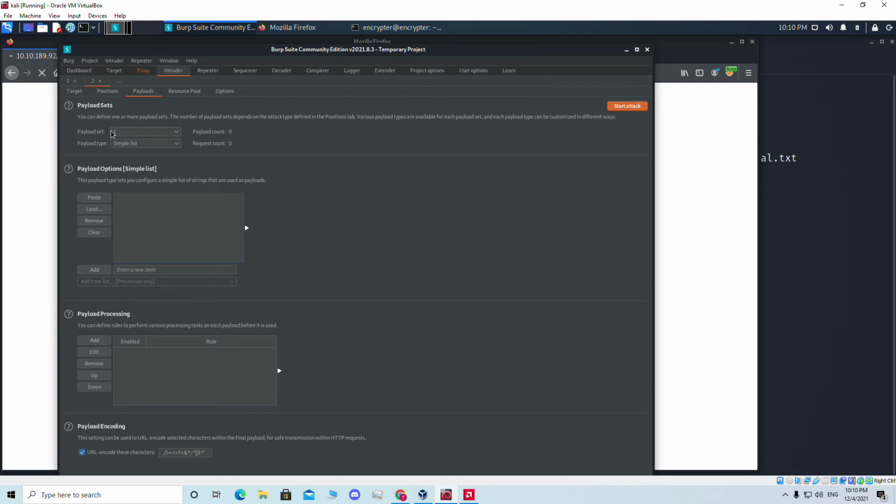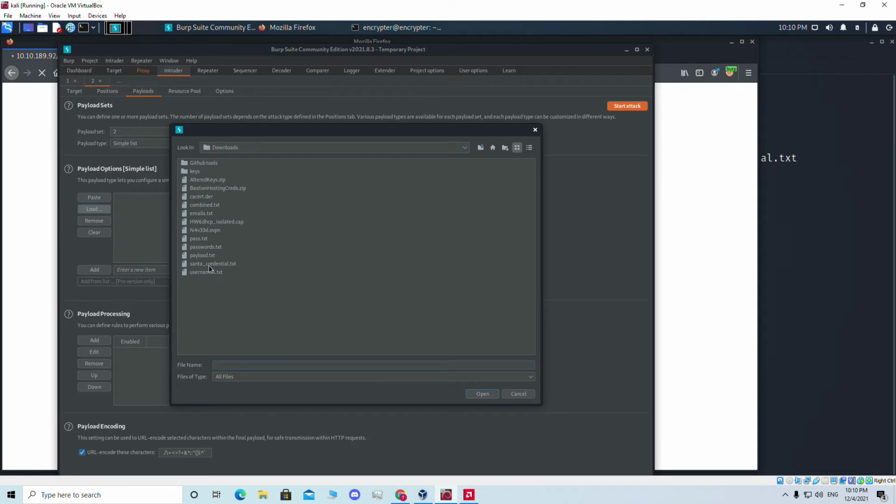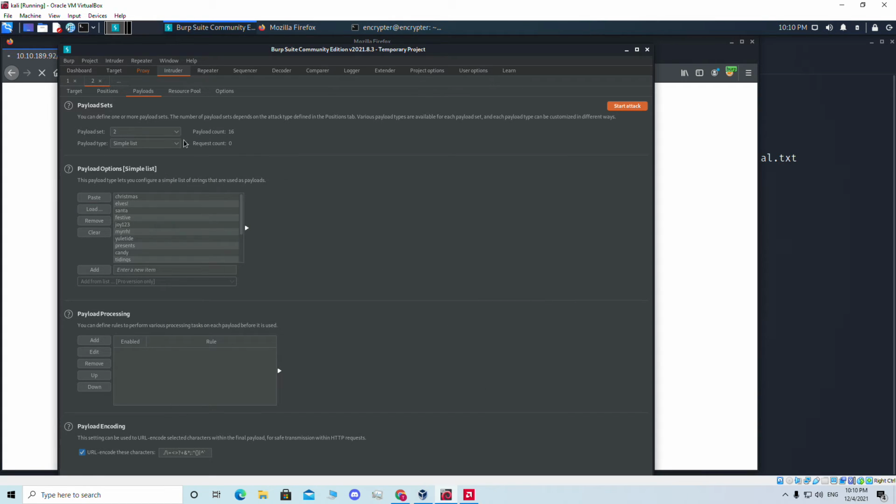Okay, so for payload set 1, I'm just going to add Santa. So we're going to use Santa for each and every password, and for payload set 2, we will load the word list we just created, Santa credential. We're going to open this one. Yep. Okay, so if we click start attack, payload set preset payload list. What's wrong here? Oh, we didn't add the Santa. Okay, so we added the Santa, and let's start the attack.